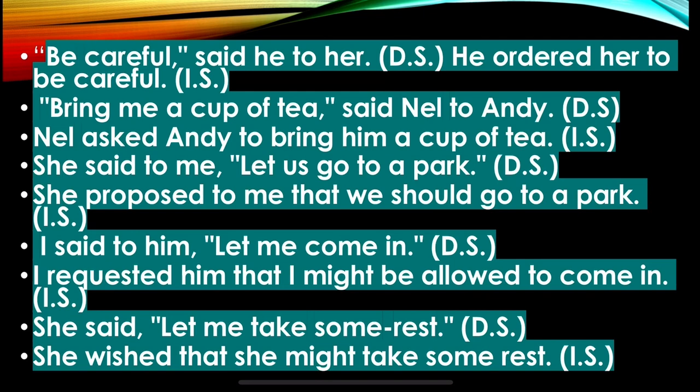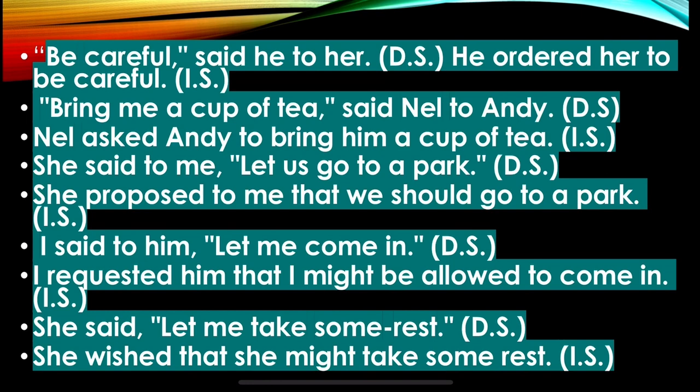Okay. Next is, be careful. Imperative sentences are there. Be careful, said he to her. So he ordered her to be careful, right? Bring me a cup of tea, said Neil to Andy. Neil asked Andy to bring him a cup of tea. She said to me, let us go to a park.